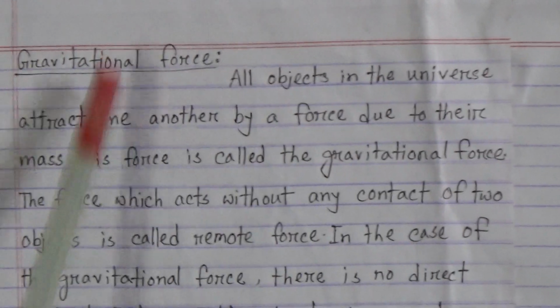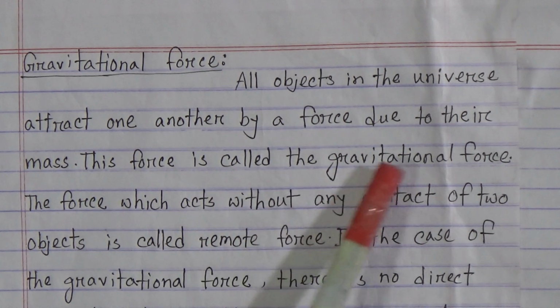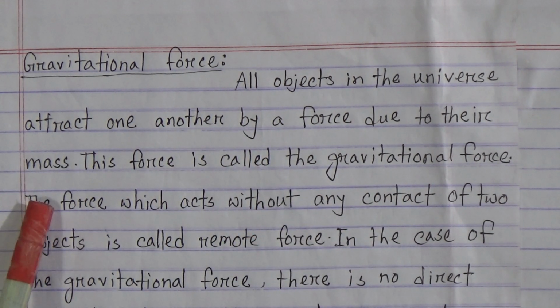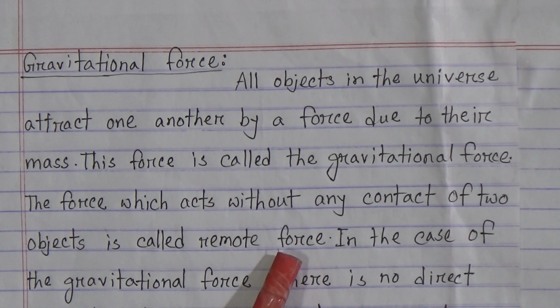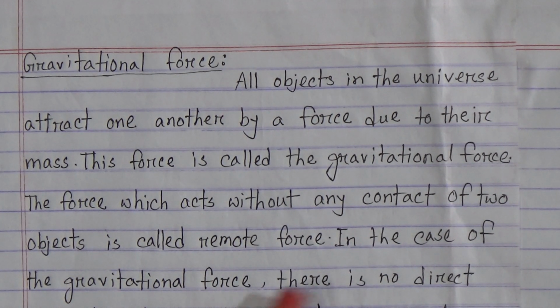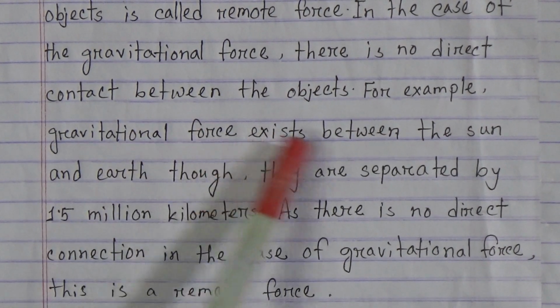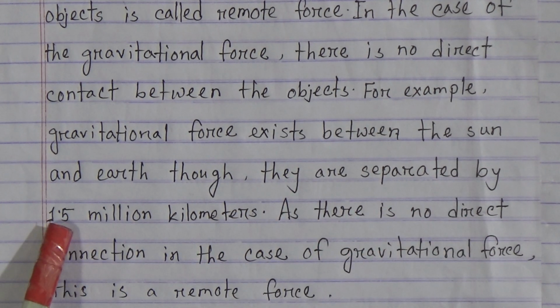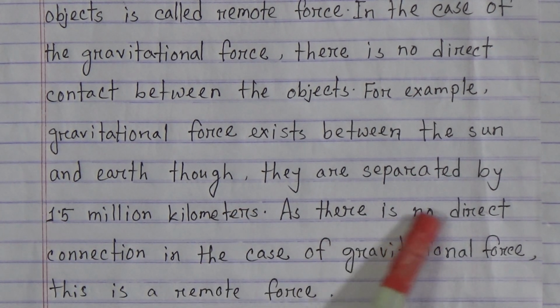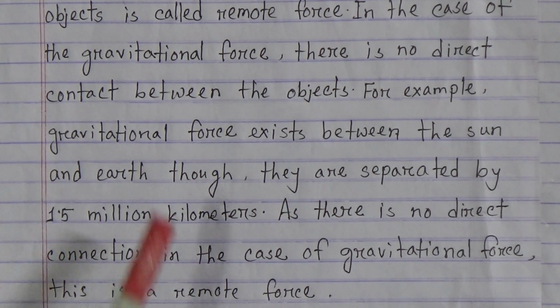Okay, gravitational force. All objects in the universe attract one another by a force due to their mass. This force is called the gravitational force, and the force which acts without any contact of two objects is called remote force. In the case of the gravitational force, there is no direct contact between the objects. For example, gravitational force exists between the sun and the earth, though they are separated by 1.5 million kilometers, as there is no direct connection. This is a remote force.